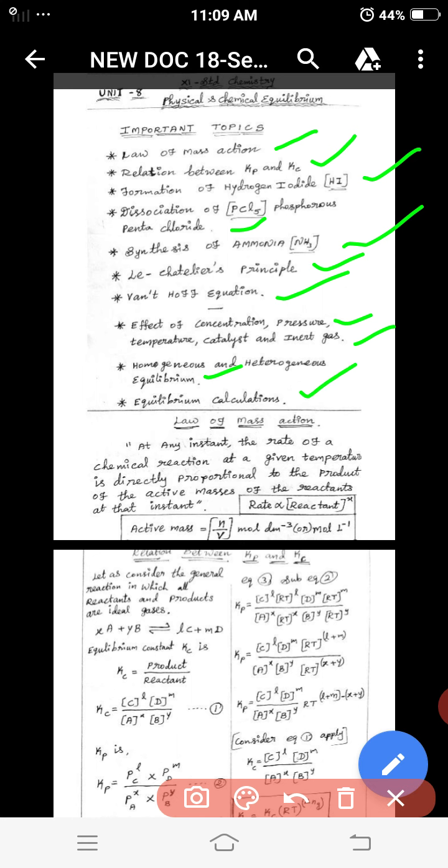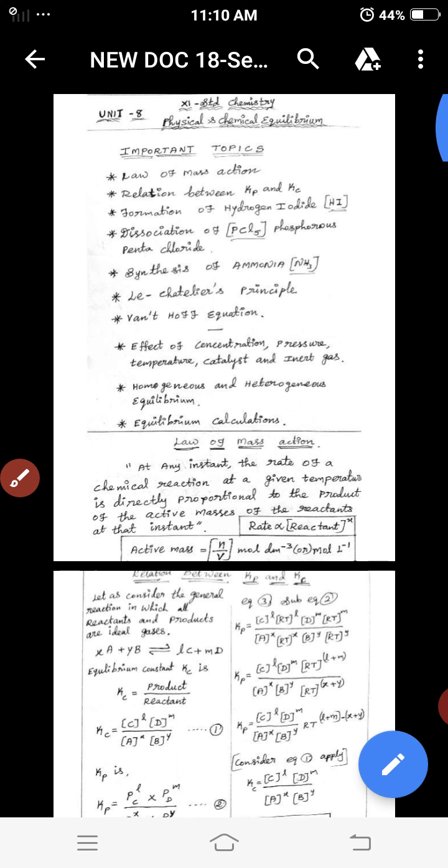The most important 3 mark or 5 mark questions are the Kp-Kc relationship, hydrogen iodide, PCl5 and ammonia synthesis. The 2 mark or 3 mark questions are the law of mass action, the Le Chatelier principle, the Van't Hoff equation, and equilibrium calculations.